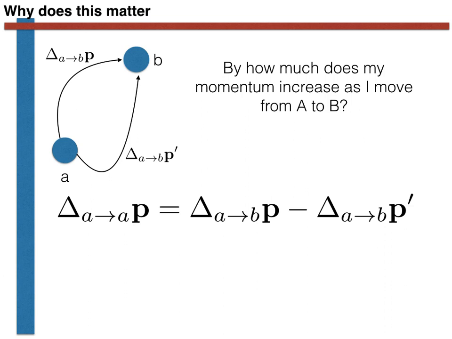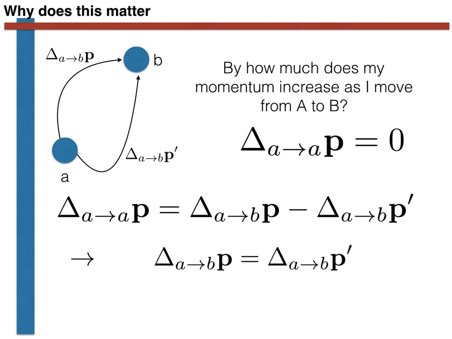We know, however, that our field of forces is conservative. In other words, we know that the total change in momentum that occurs as we travel around any circular path is equal to 0. Consequently, the left-hand side of this expression is equal to 0, and delta P and delta P prime are thus equal.